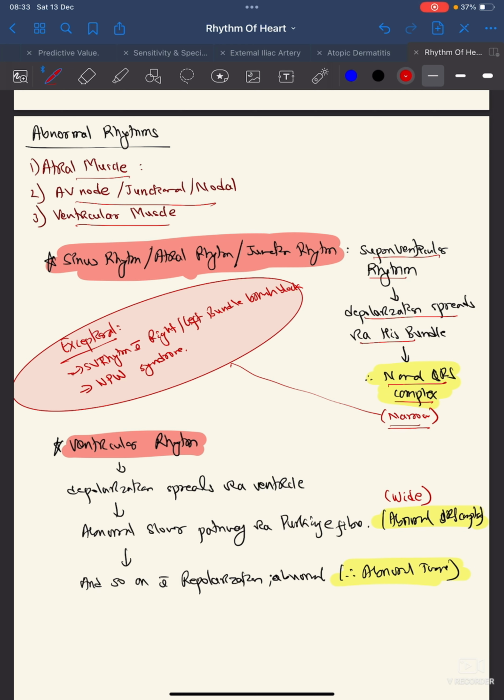So what is the exception? Supraventricular rhythm with right or left bundle branch block. Okay, it will have an RSR pattern and an M pattern. So that will be the different part, even though the wave of depolarization is arising from the supraventricular region. And also Wolff-Parkinson-White syndrome. And in ventricular rhythm, you can see the depolarization spreads through the ventricle by an abnormal, slower pathway via the Purkinje fibers. So there is a wide, abnormal QRS, and the repolarization shows an abnormal T wave.